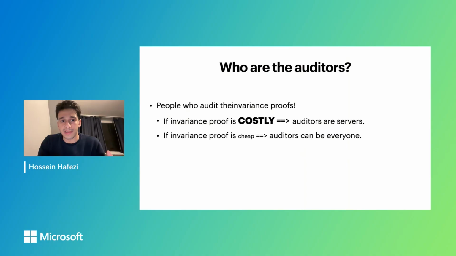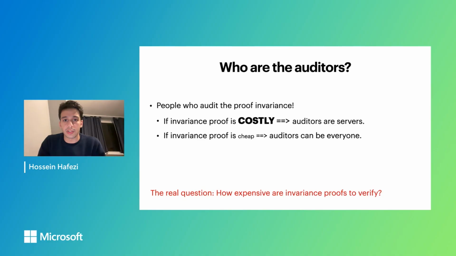Their job is to audit the invariance proof. It means that if the invariance proof is costly, the auditors have to be big servers because we expect a lot of computation from them. And if the invariance proof is cheap, it means that the auditors can be weak devices such as mobile phones and laptops too. And yeah, everyone can be an auditor in that case.